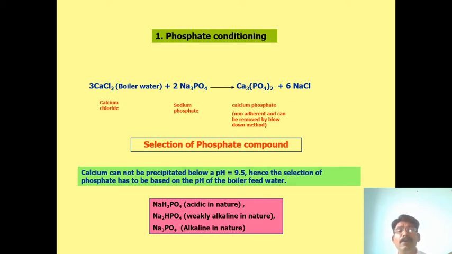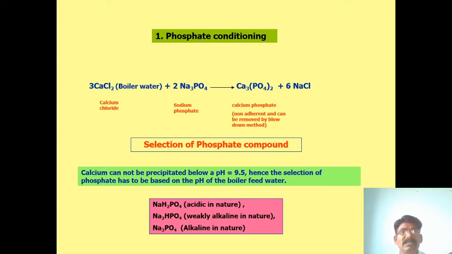When water containing calcium chloride is treated with sodium phosphate, Na3PO4, the chlorides are removed as a salt. The salt can dissolve easily in water. The removal of chlorides by using sodium phosphate.